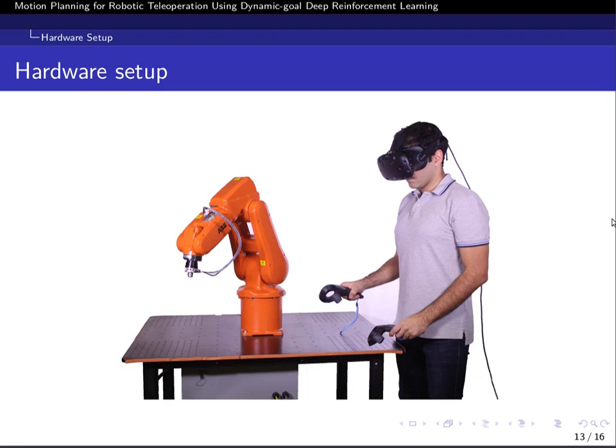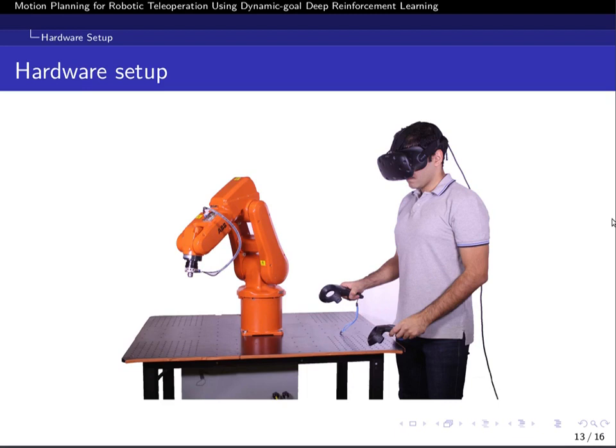And we use the controllers to extract the 6D position of the human hand movements, and then this position will be mapped to robot movements by our reinforcement learning or path planning model.